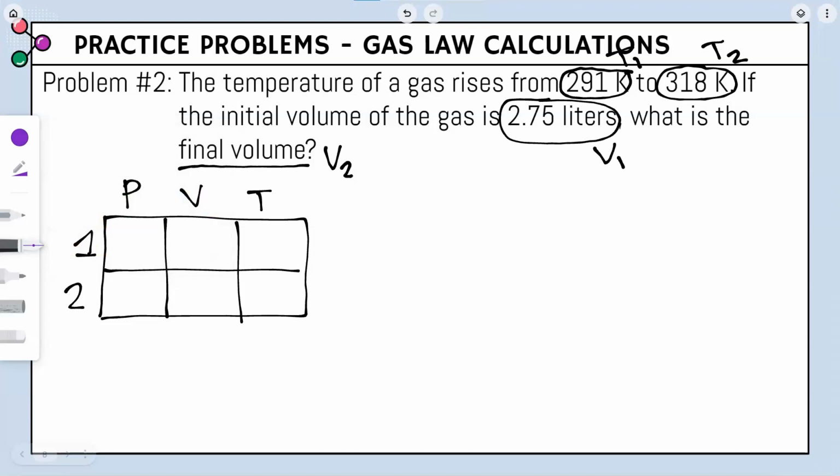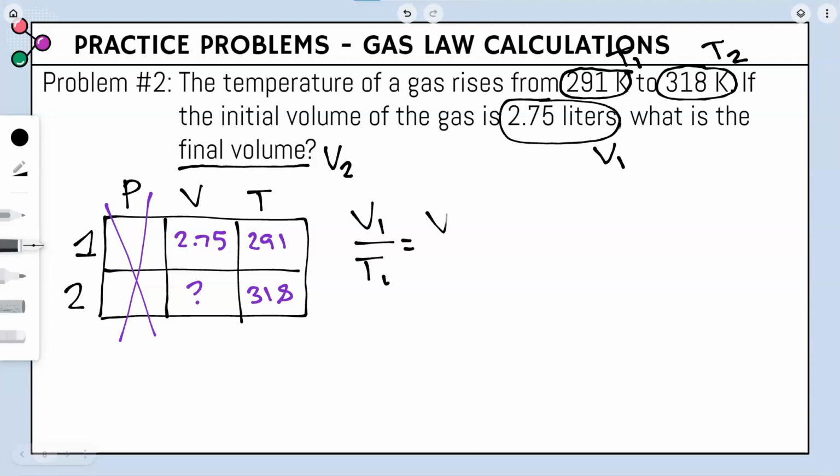So now we're going to plug in all of our numbers that we know into the respective boxes. So T1 is 291, T2 is 318, V1 is 2.75, but we don't know our V2, so that's going to be our question mark. Now in this problem, we're not given any information about pressure, so we're just going to X that out. And the only gas law equation that involves volume and temperature is V1 over T1 equals V2 over T2.